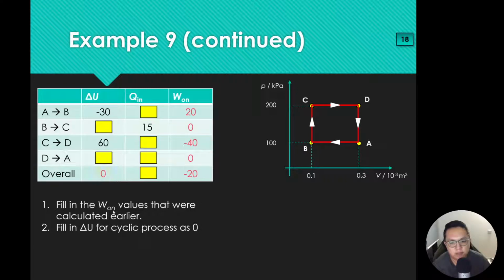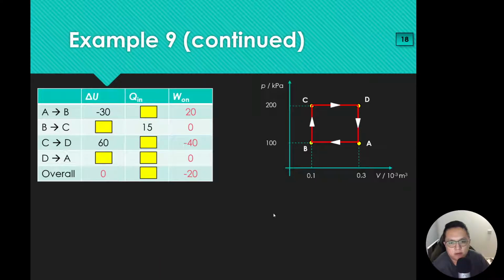Because this is a cyclic process, A, B, C, D, A, overall the delta U should be 0. So this whole column, all the delta U's when added up, should give you 0. Let's see what else we can fill up for this one here. We have already completed some of the rows. You can see that the moment you only have one blank left, it's very easy to fill up.